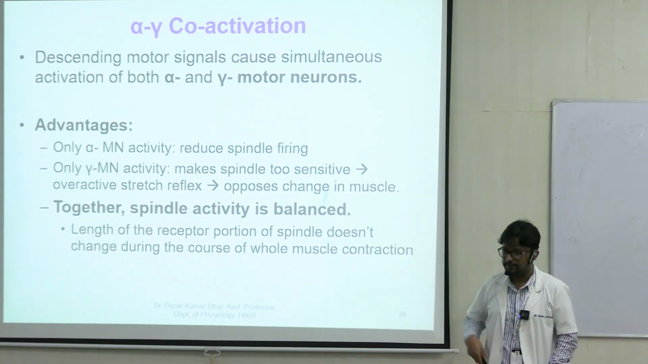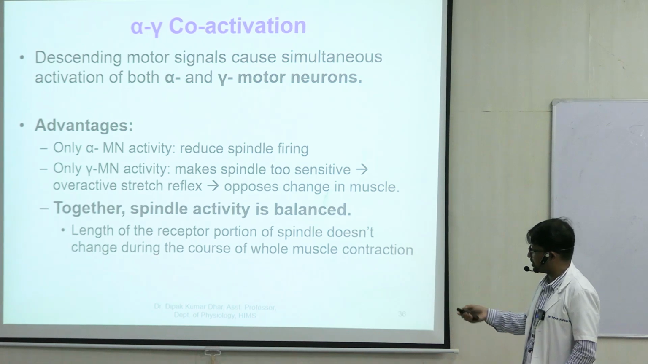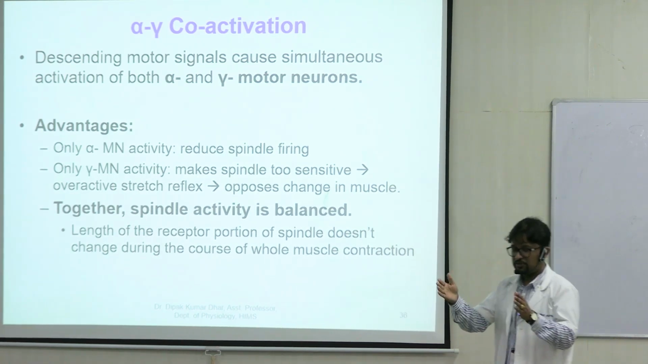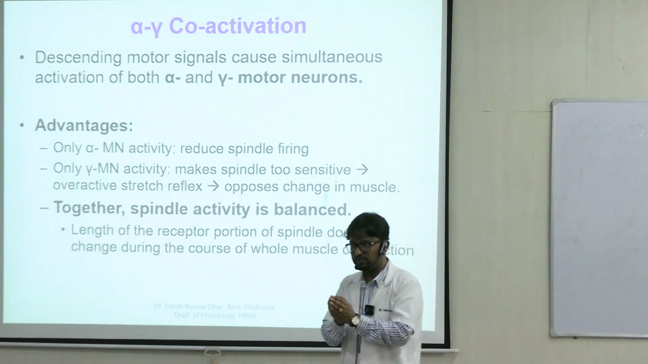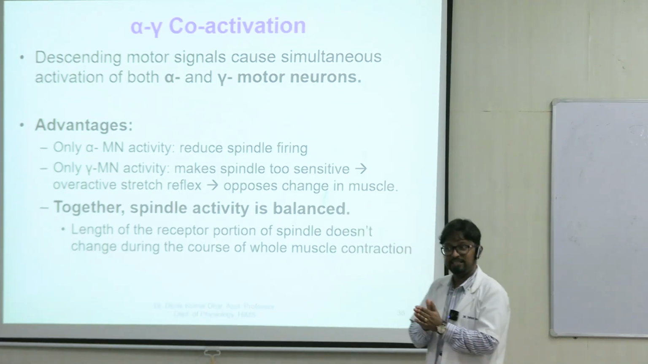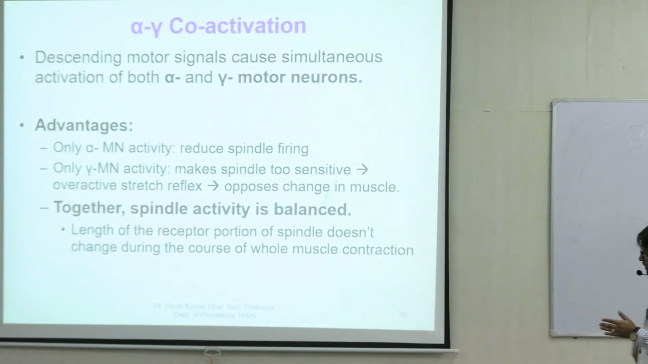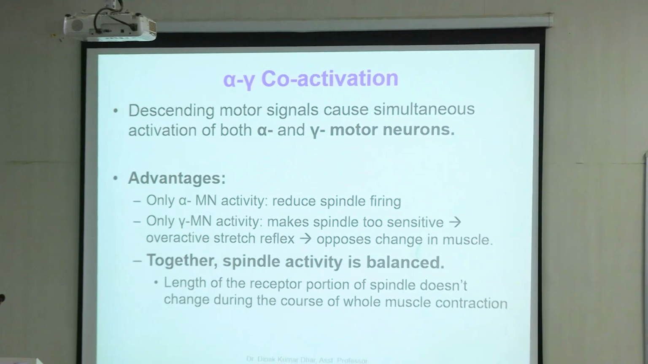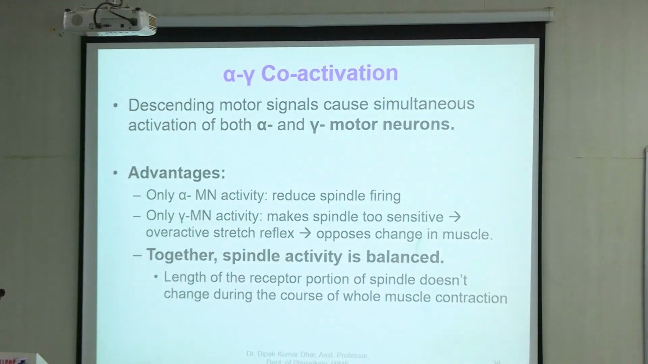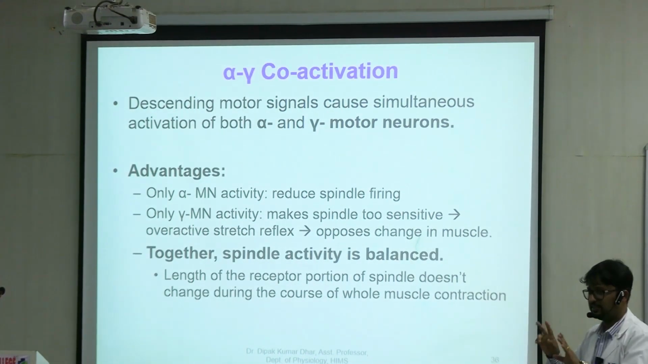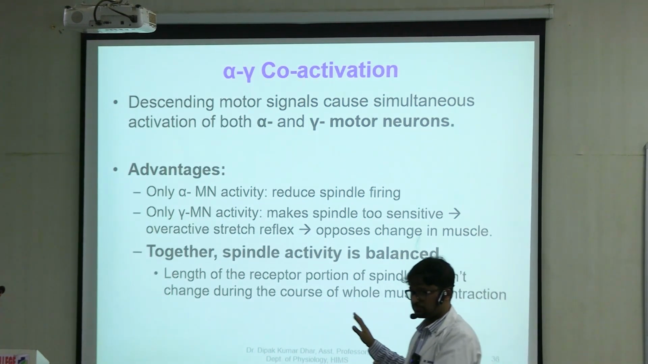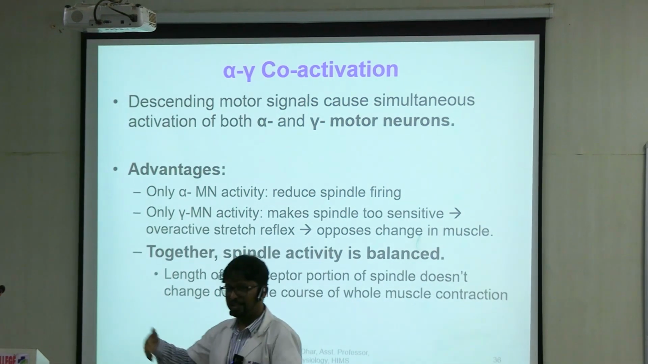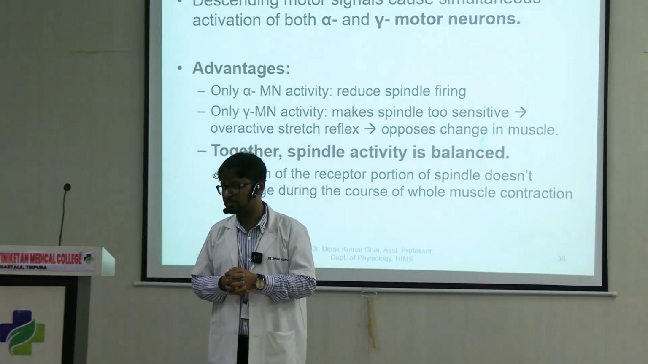When I say balanced, you see length of the receptor portion of the spindle. So receptor is in the center of the spindle. The spindle itself is in the center of the muscle. So length of the receptor portion of the spindle doesn't change during the course of the whole muscle contraction. तो receptor का जो function है spindle का कि stretch relate करना वो intact है, right? So alpha activity से क्या होगा? एक साथ अगर हम सोचें, what happens?